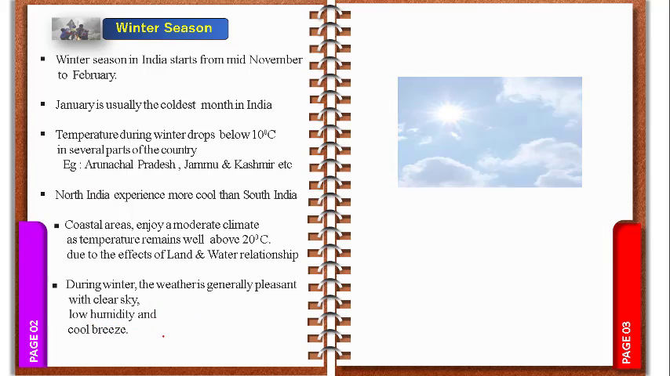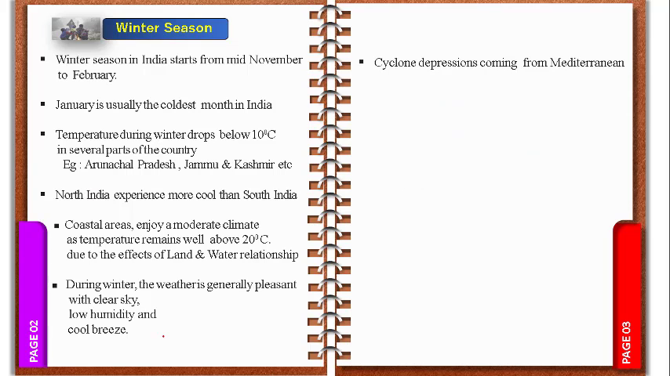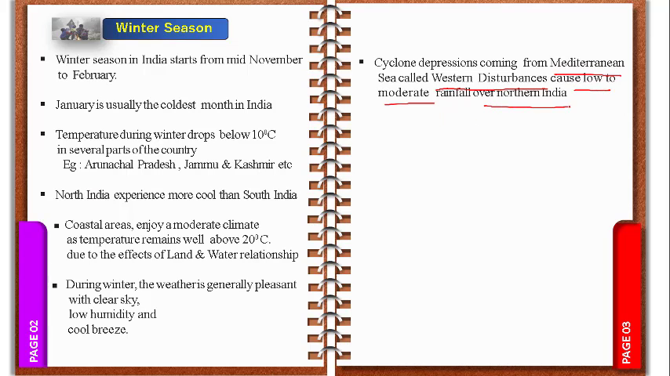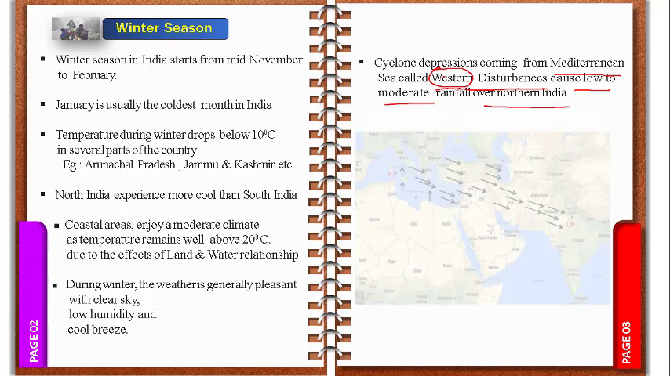Okay, very good. So again, during this time, the cyclone depression comes from the Mediterranean Sea. One of the important topics I am going to discuss now with you. The cyclone depression coming from the Mediterranean Sea, called western disturbances, causes low to moderate rainfall over North India. Remember, it comes from the Mediterranean Sea, and we call it a western disturbance. Why is it called a western disturbance? Because it is coming from the west.